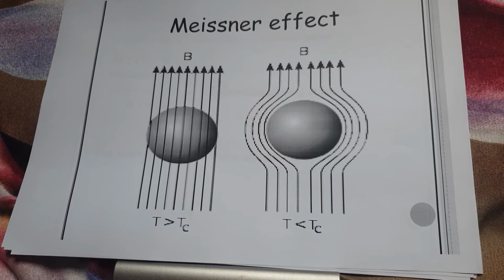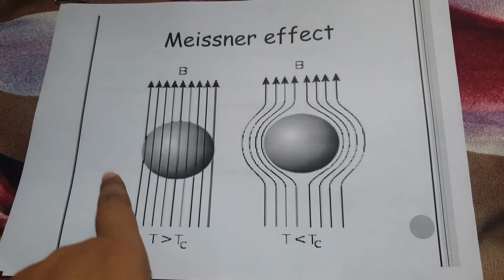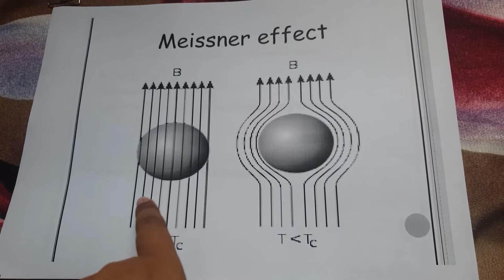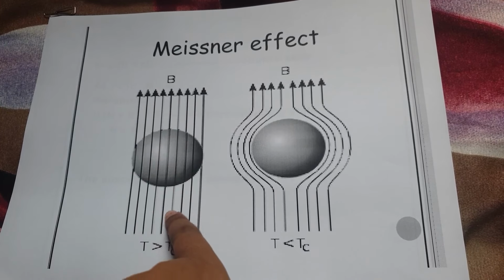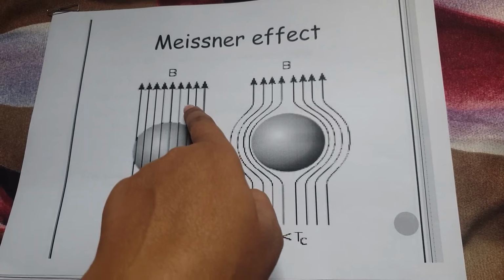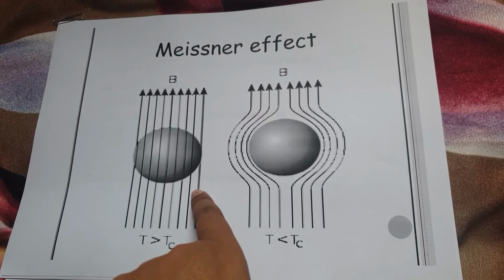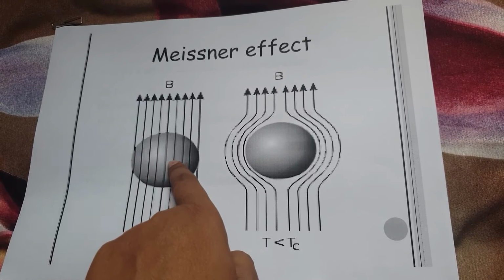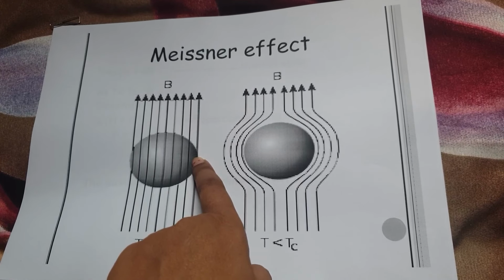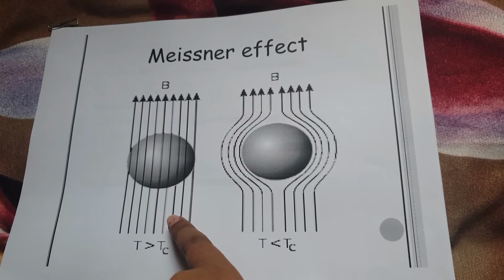So when that conductor, which is at normal state, is placed in the increasing magnetic field, the magnetic flux lines pass through this conductor. It's also shown in this diagram. See, these lines can pass through this conductor. Okay, so this is the first case.